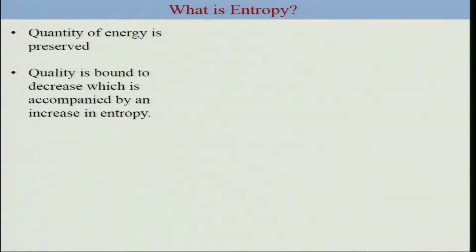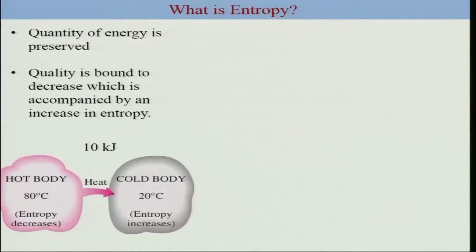Okay, so as we discussed already, the quantity of energy is preserved, but the quality of the energy is bound to decrease during the process. This decrease in the quality is accompanied by an increase in the entropy. So if entropy is being generated, which essentially means the quality decreases, or in other words, if entropy increases, it essentially means the quality of the energy decreases. Okay, so let's consider this case, which is associated with heat transfer.